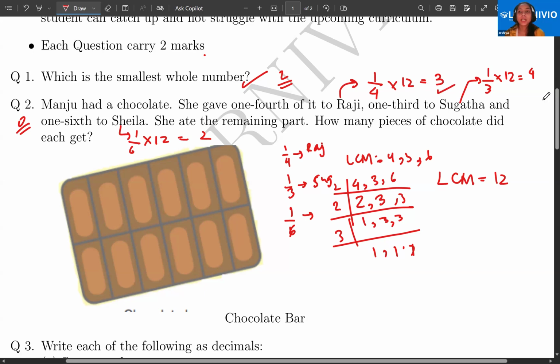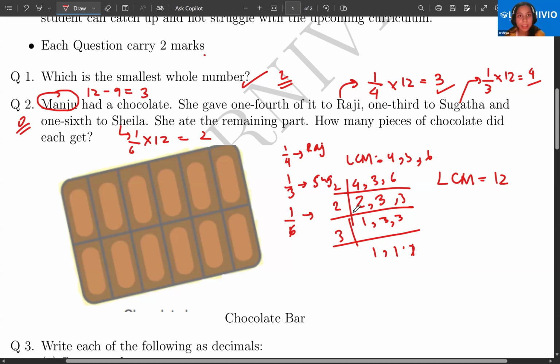So Raji got 3 pieces. Raj got 3 pieces. Siddharth got 4. Sheila got 3. So how much did Manju get? So you add all of them. 2 plus 3 is 5, and 5 plus 4 is 9. So she got how many pieces? She got 3 pieces. Okay, is that clear?